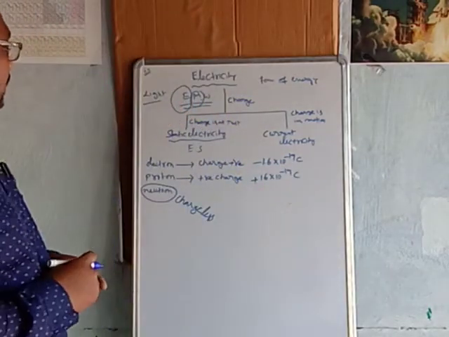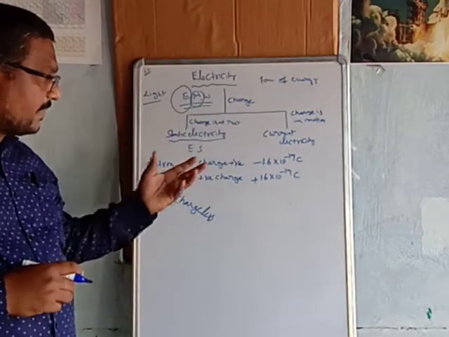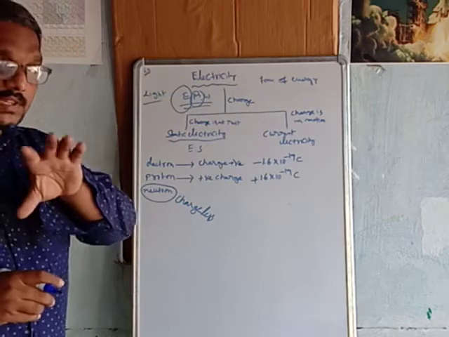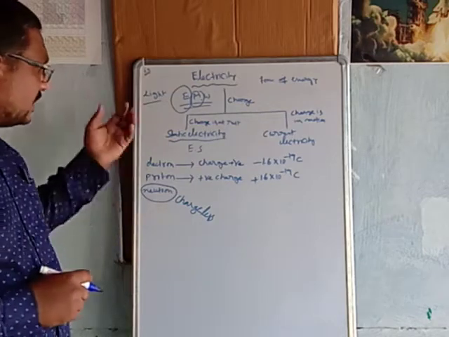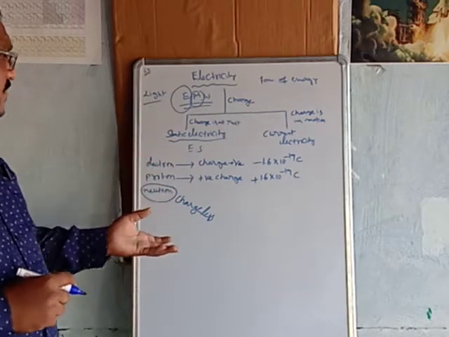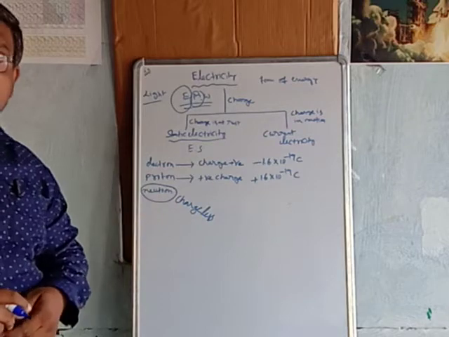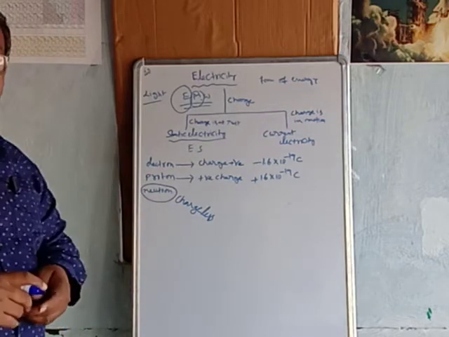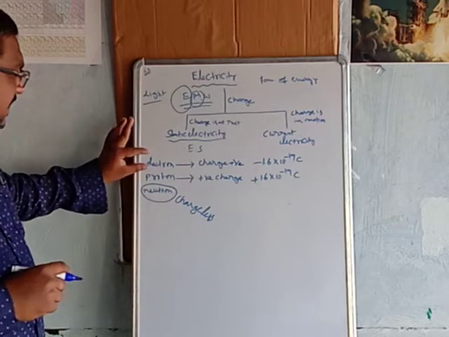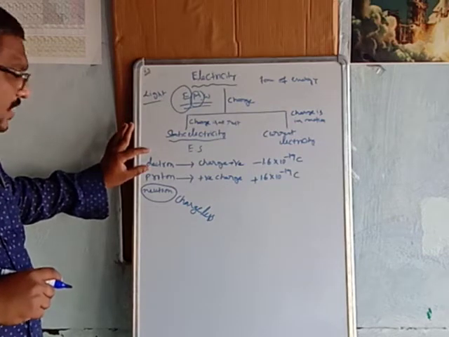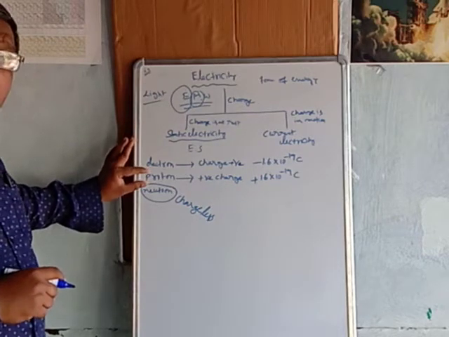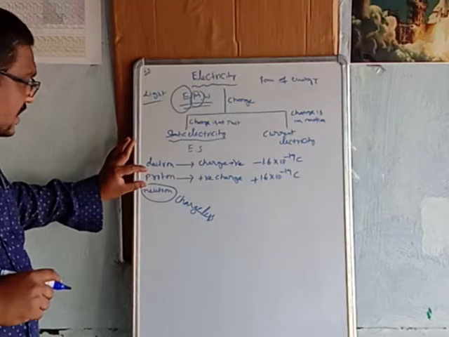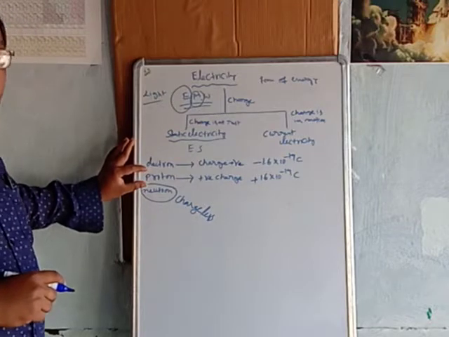Electron and proton have equal magnitude of charge, but they have different masses. The mass of the electron is negligible, but the proton has considerable mass.